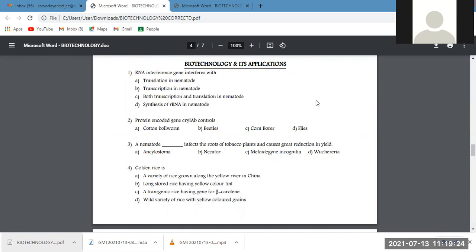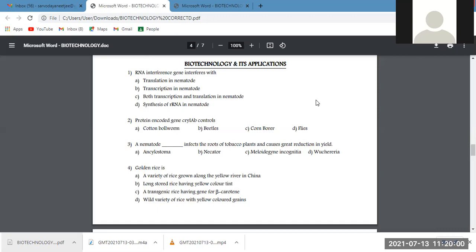As I told, production of transgenic animals, transgenic plants, production of human insulin, and gene therapy, then biopiracy and biopatent, etc. So let us directly come to the questions. The first question: the RNA interference gene interferes with.